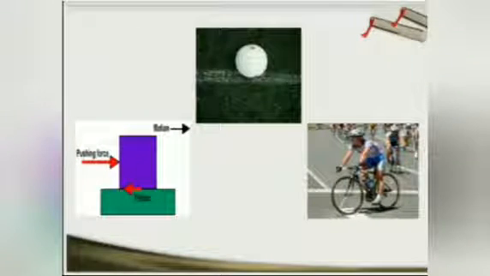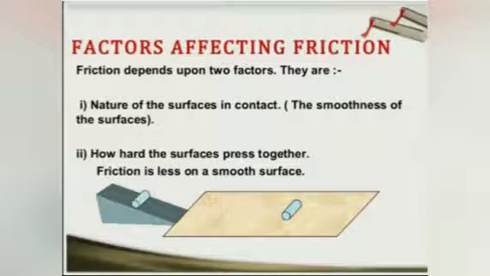So the example, the ball comes to rest. While we are pedaling the bicycle, if sudden brakes are applied, it is going to come to a stop. Why? Because here the pushing force is acting towards the motion, and the opposite, that is the friction, is happening. That's why it comes to the rest position.